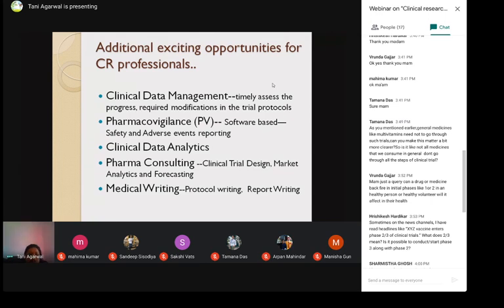Then clinical data analytics for management and reporting of all the documents, saving away all the documents and analyzing data from time to time to assess how the trial is progressing. Do we need to change the trial or something like that? Then comes a domain called pharma consulting that I myself have a background in, and we understand that clinical research professionals do very well in this domain. That is clinical trial design, market analytics, and forecasting. And finally, there is medical writing where people can do protocol writing or report writing.